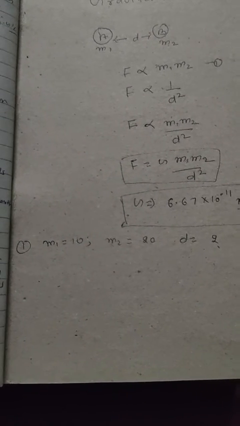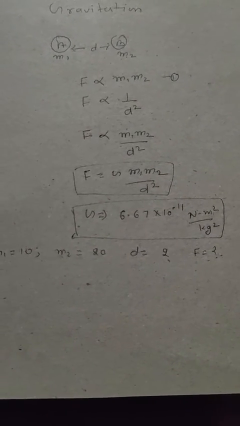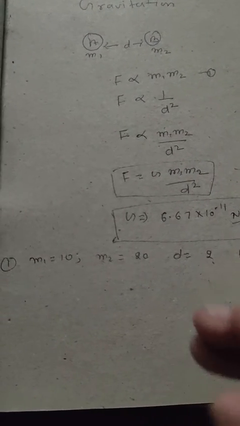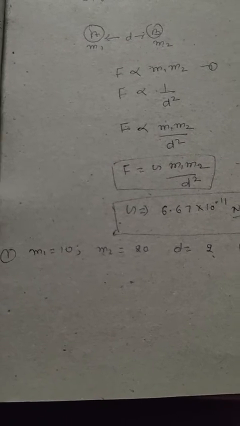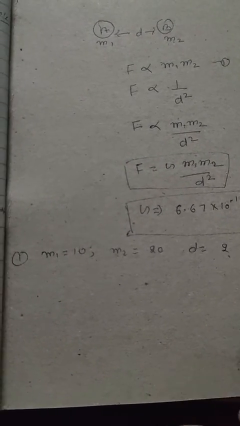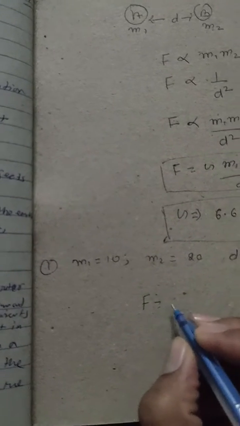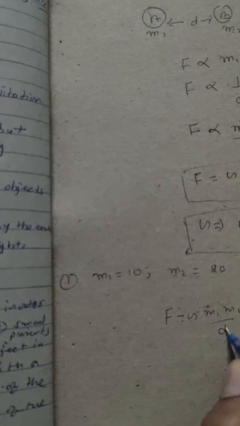If a question comes in the exam, it is directly asked about the gravitational force, and m1 is given as 10 and m2 is 20, and the distance between m1 and m2 is 2. Then we use the formula F equals G m1 m2 upon d square.